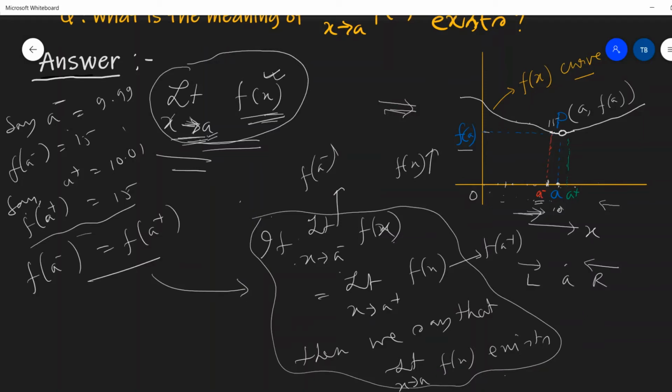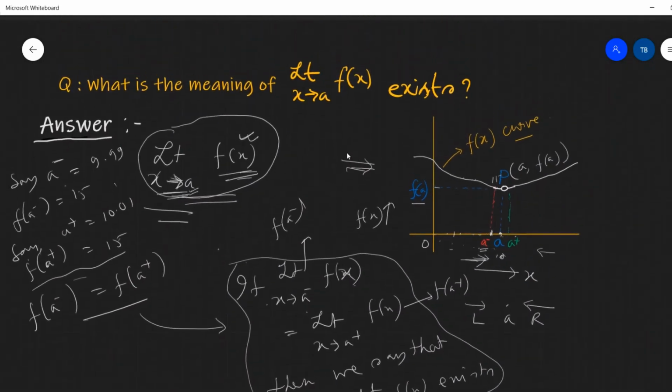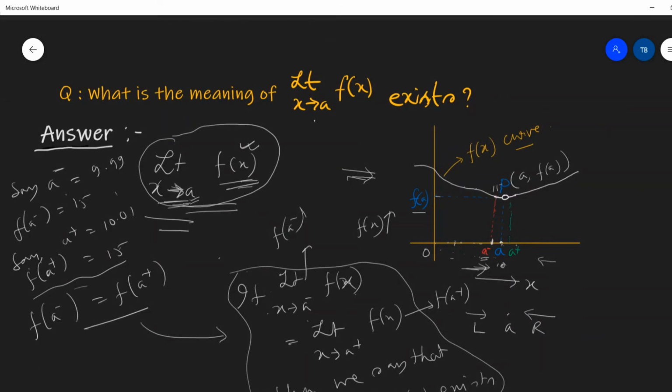So what is the meaning of limit x tends to A f(x) exists? The answer is, if limit x tends to A minus f(x) equals limit x tends to A plus f(x), that is, if f of A minus equals f of A plus, then we can say that limit x tends to A f(x) exists.